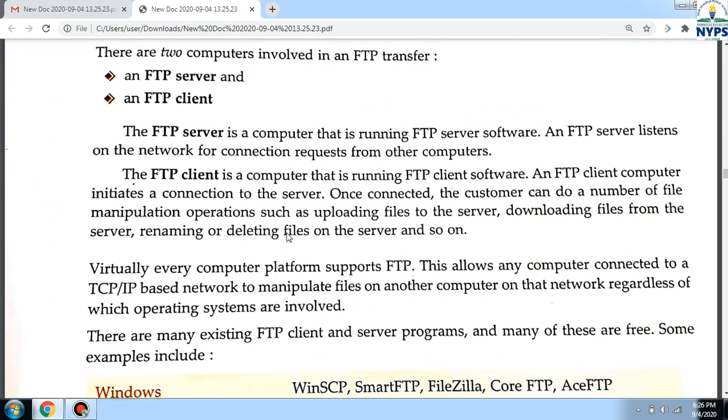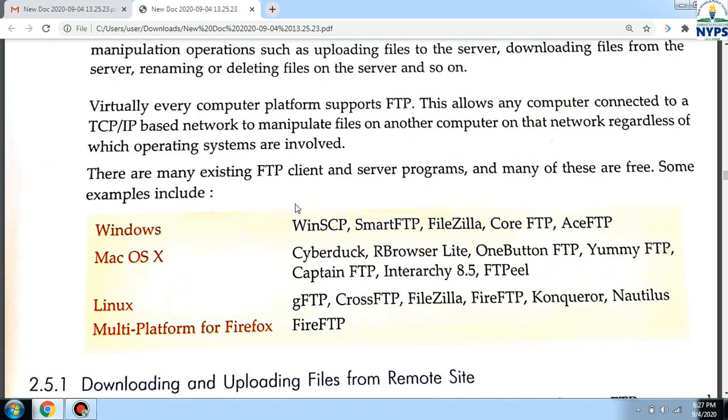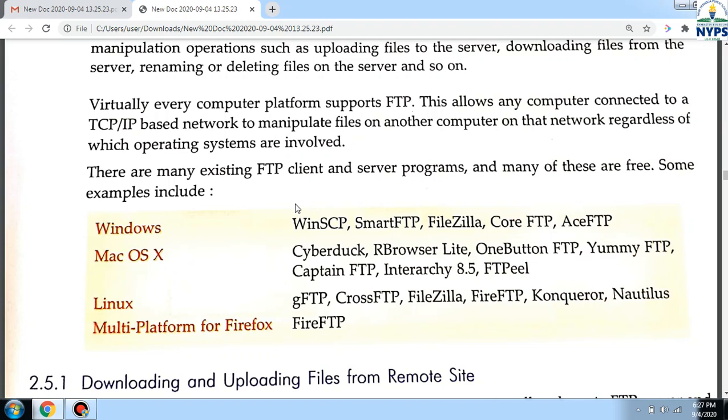So two things are there, FTP server and FTP client. The FTP server will be running FTP server software. It listens on the network for connection requests from other computers, and the client will make requests to the FTP server. That is just like client-server architecture. Some examples of FTP clients are given here.